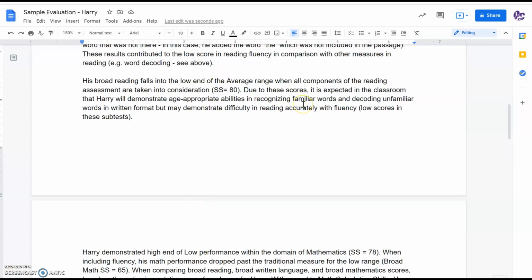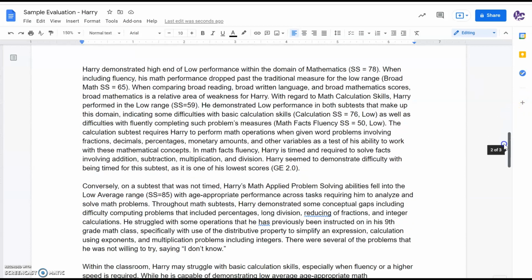And we've got all the components of the reading assessment taken into consideration there for broad reading. So then we just identify, do these scores demonstrate age-appropriate abilities, but may demonstrate difficulty in reading accurately with fluency. So we've got average scores in some areas, but then the challenge with fluency.